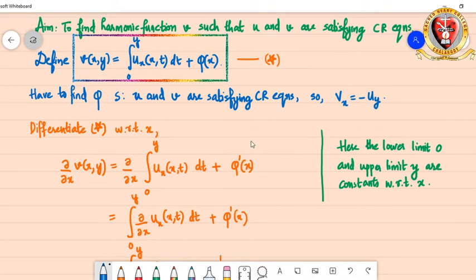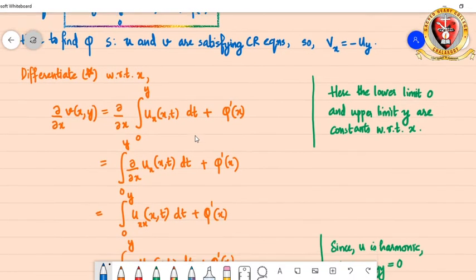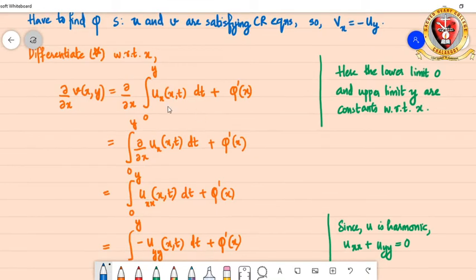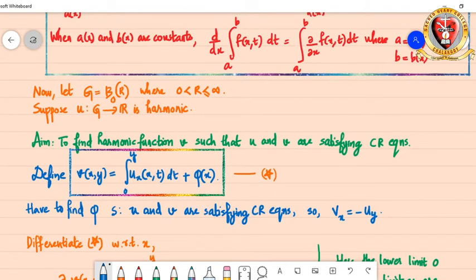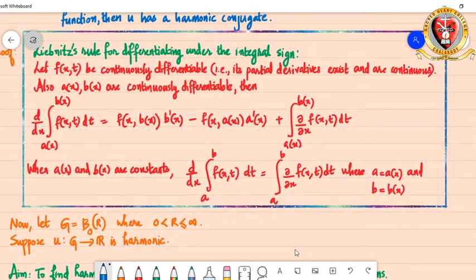That will be the usual derivative because phi of x is only depending on x. We can call it d by dx of phi of x or phi dash of x. And for this first term, we need to use the Leibniz rule. That's why we had mentioned it before. We are using it often while moving on into the proof. So we are differentiating with respect to x, right? So please check out our Leibniz rule here.